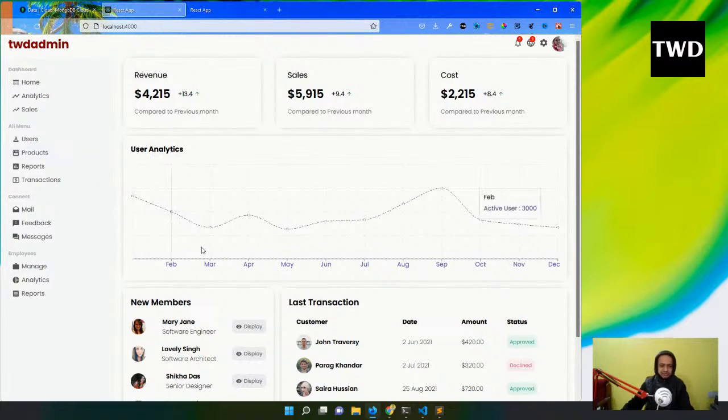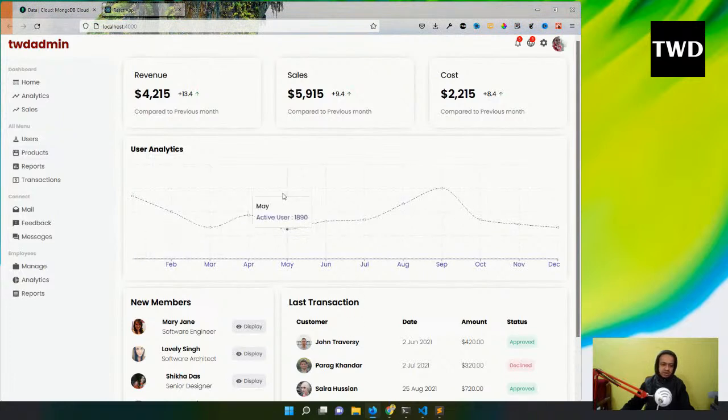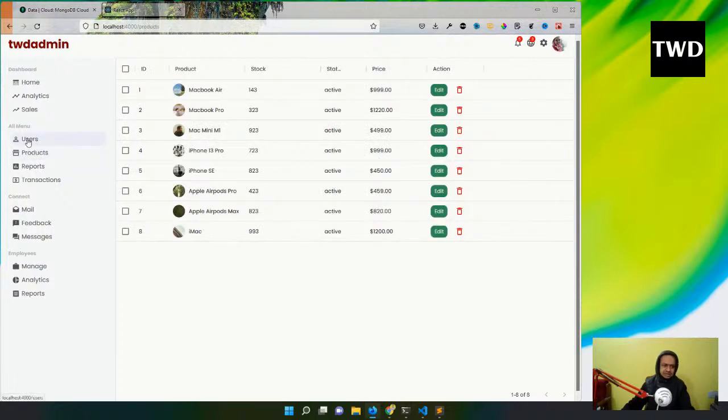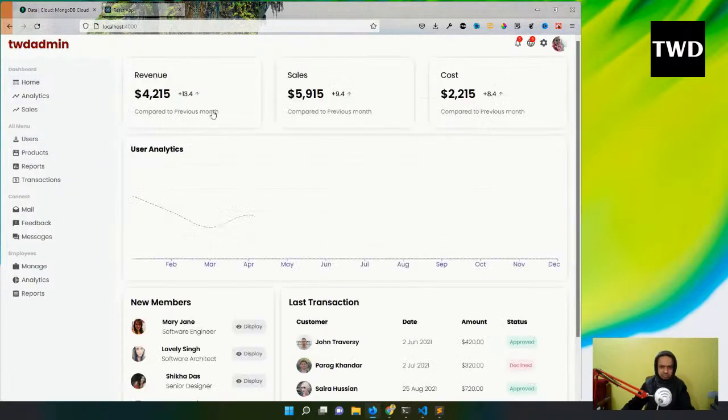they will get the data, all the user data, all the new users they will get. Although I'm not going to create all of them, because then it will become a startup, and it is more than 1 to 2 years of work. Let me create some of them which are already there. I think the users is already there, products is already there. So let's create those things, and the home. Rest of them you create, and then create your own startup, mail, manage, analytics, all those things you can do.